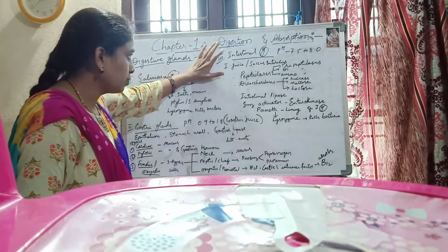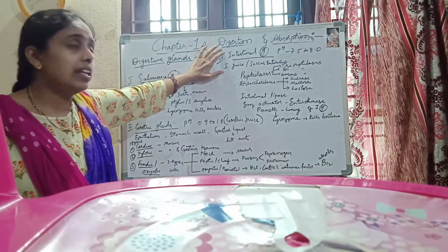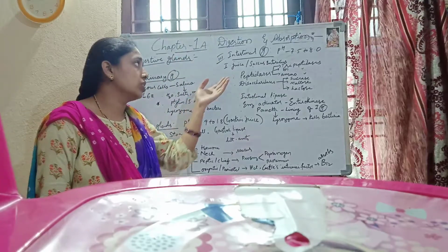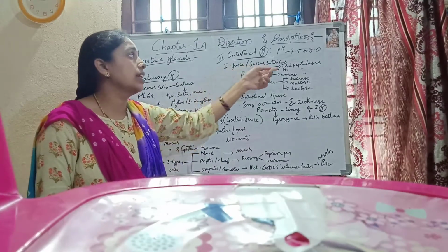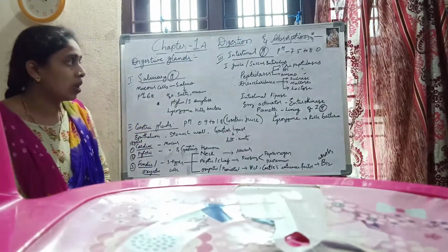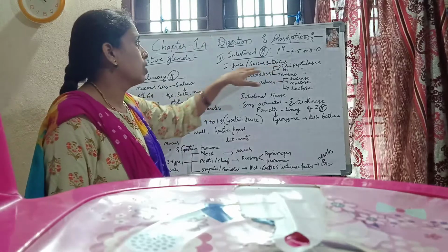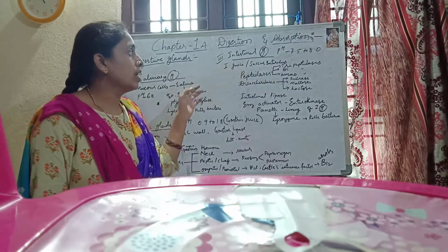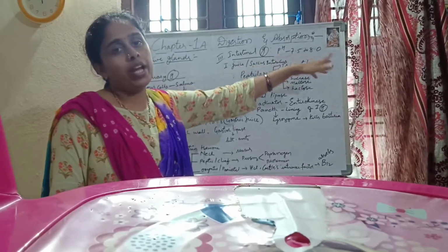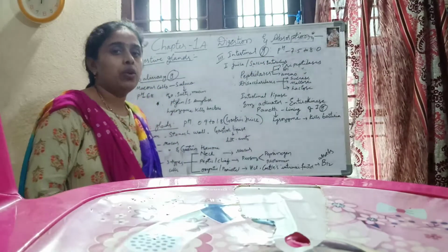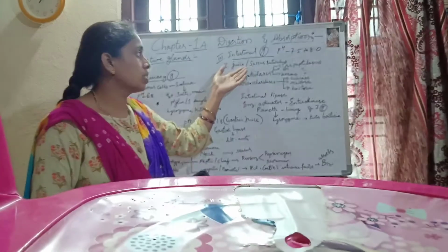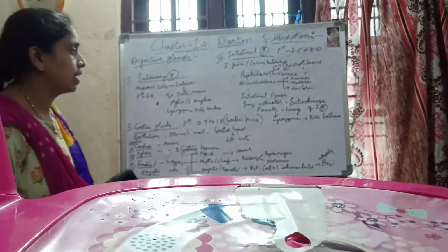Okay, now the next gland is the intestinal gland. Intestinal glands play a very important role in the production of a juice called intestinal juice or succus entericus. What is the juice of intestinal glands called? Succus entericus or intestinal juice. The pH of the succus entericus is 7.5 to 8. That means the pH is basic. The intestinal juice is acting like a base.